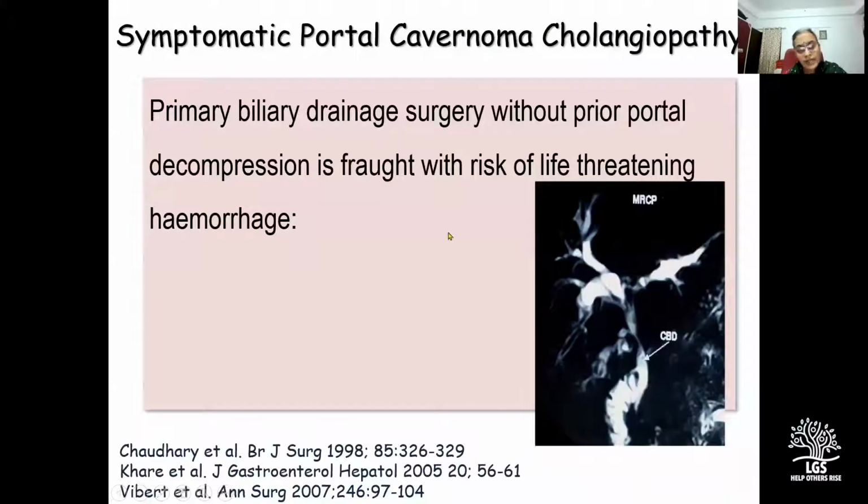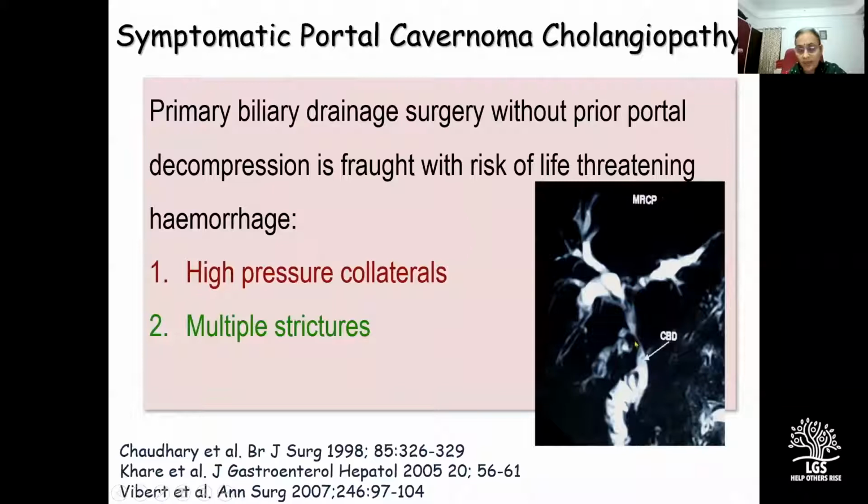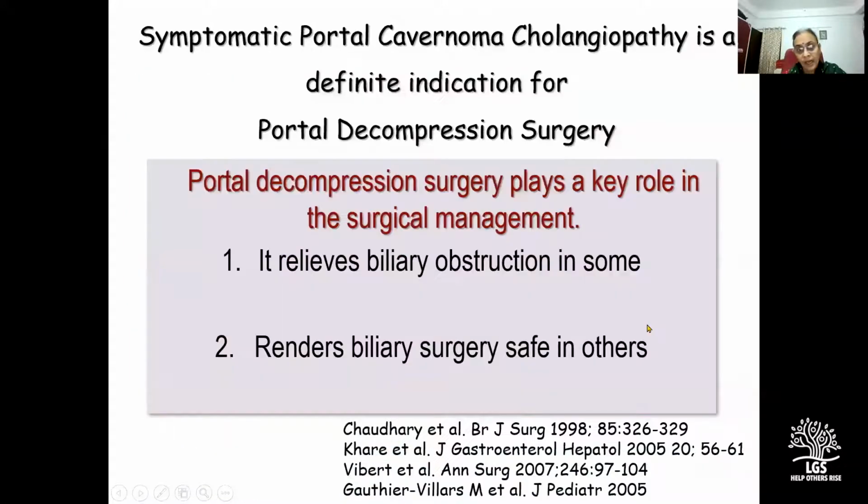So it is worth emphasizing that any primary biliary drainage surgery without prior portal decompression in EHO is fraught with risk of life-threatening hemorrhage, because the CBD is surrounded with high pressure collaterals. The strictures are often multiple and they are high and hilar in location and therefore difficult to access by surgery. And therefore, portal decompression surgery plays a key role in the surgical management because it relieves biliary obstruction in as many as 60 to 70% of adults and a higher proportion of children. It renders biliary surgery safe in others by decompressing the collaterals.